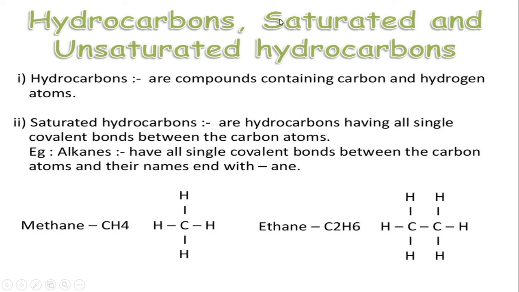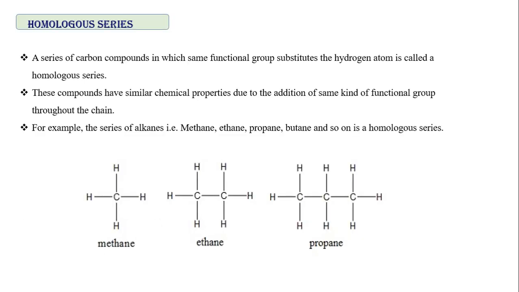Saturated means presence of single bonds. Unsaturated means presence of double bonds. In saturated hydrocarbons, the covalent bonds between the carbon atoms are single covalent bonds. Unsaturated hydrocarbon means a double bond or triple bond between the carbon-carbon atoms.